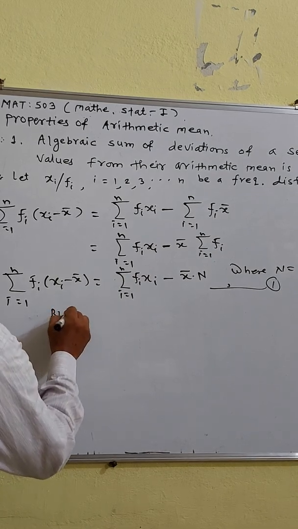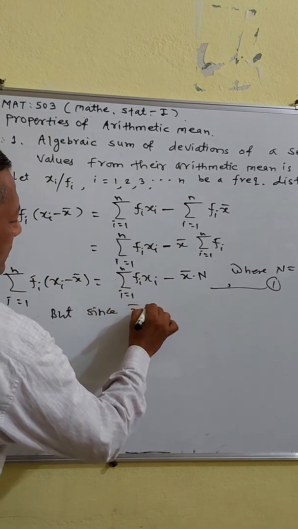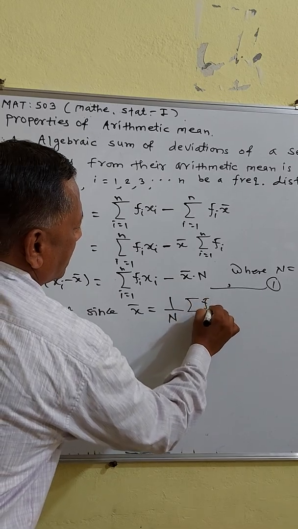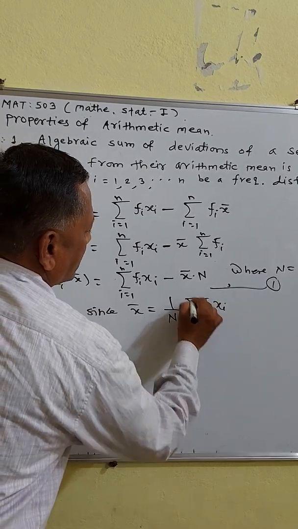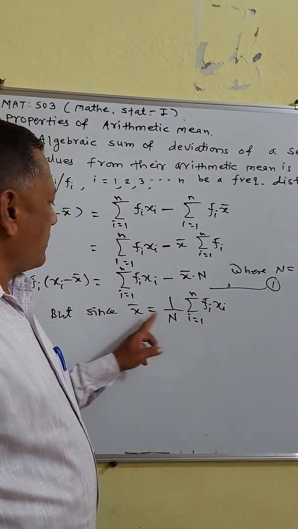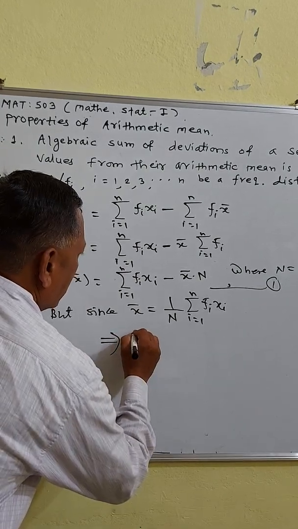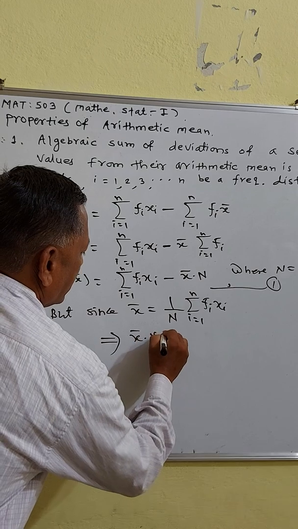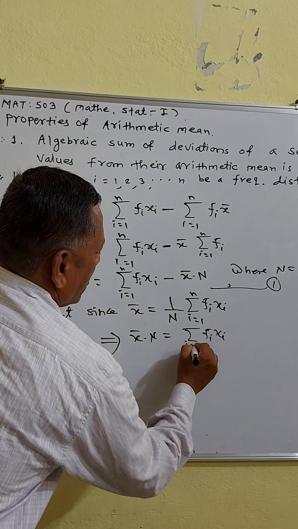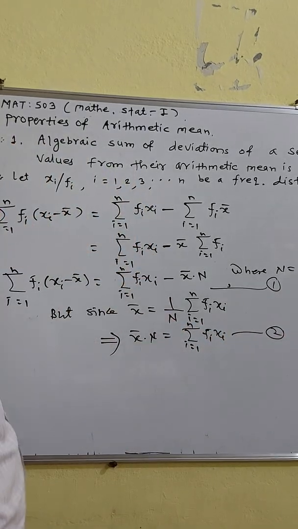But what is x bar? X bar is the arithmetic mean, which is given by 1 upon N summation of fi into xi, i going from 1 to n. Now from this, summation of fi xi is equal to x bar into N. Therefore, x bar into N is equal to summation of fi into xi, i going from 1 to n, equation number 2.